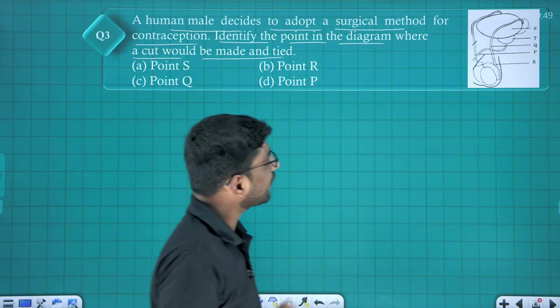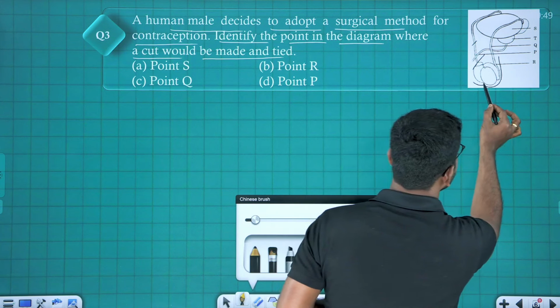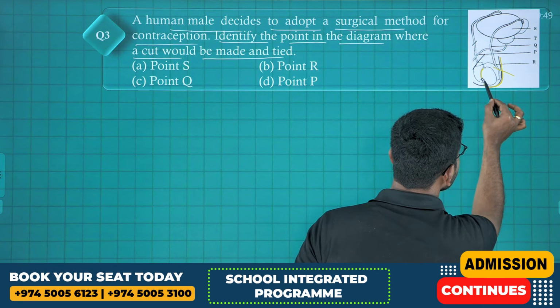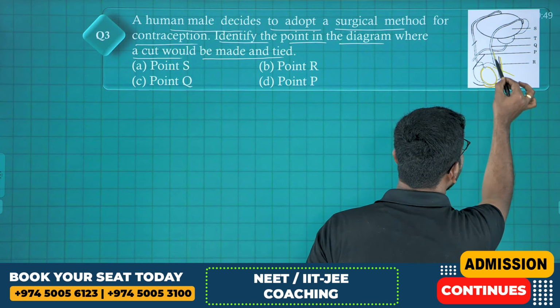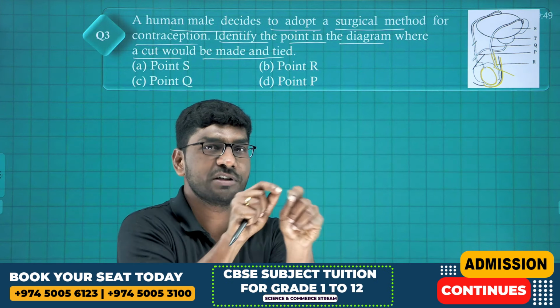Look at this, this is the male reproductive system. We know this is the scrotum. Look at here, this part is called scrotum. This is the scrotal muscle. Okay, this is the epididymis. This is the testis. And this is exactly the vas deferens. Look at this, the vas deferens is going. So what is going to be tied? The vas deferens is going to be tied.